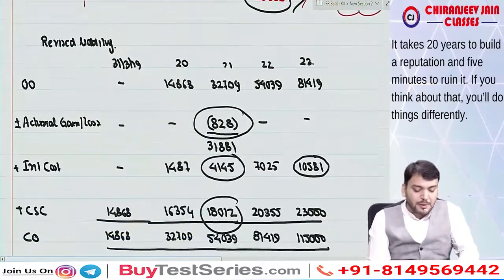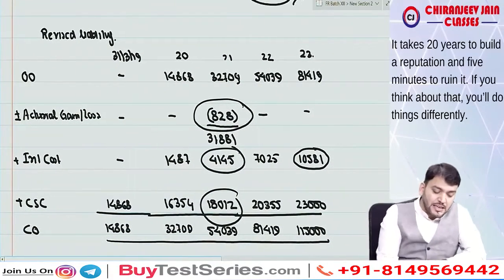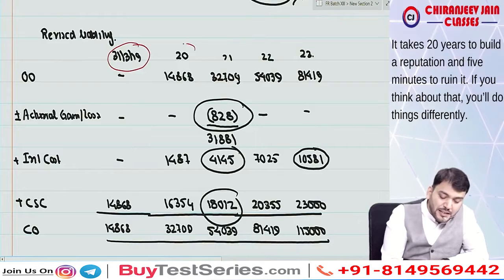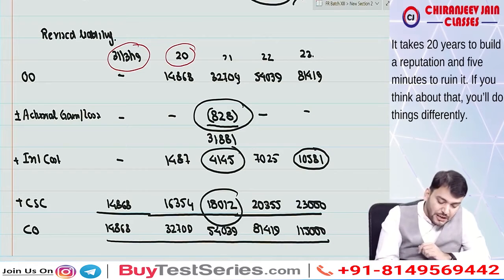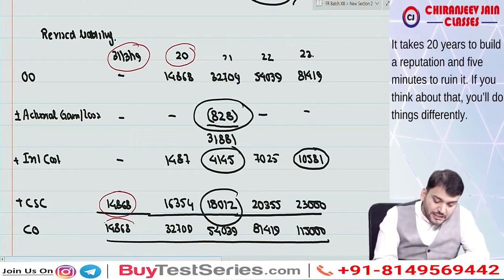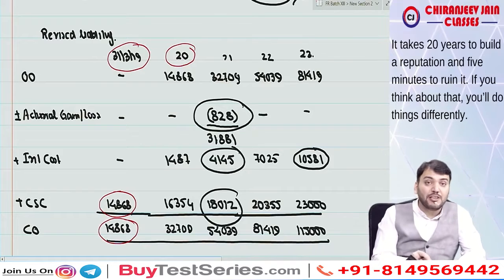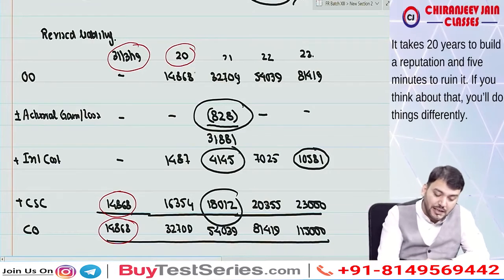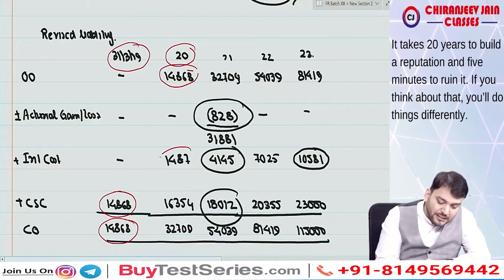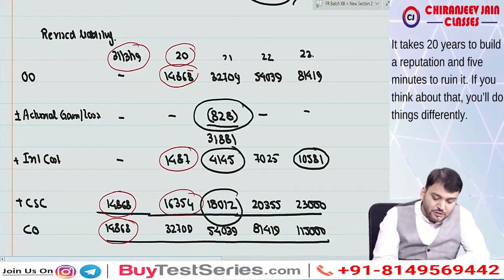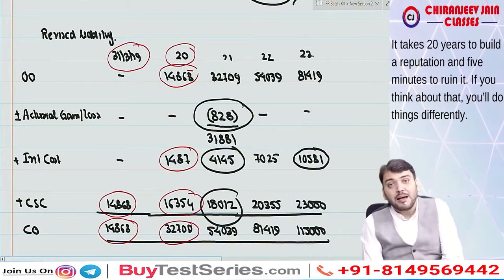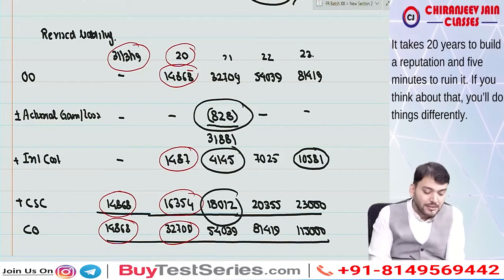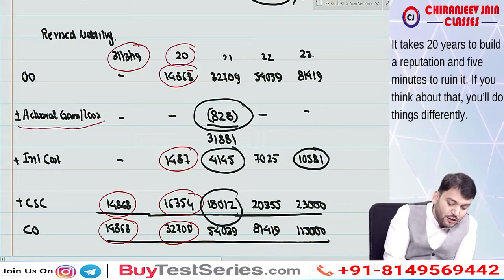So now once again we'll prepare the revised liability statement. Can I say that on 31st March 19 and 31st March 20, whatever we have done as per the old assumption, that will come as per the old assumption. So you can see we have taken the current service cost this, then this becomes this amount. But this is not as per the new assumption, this is as per the old assumption. Correct. Now this amount will come, then interest cost will come, then current service cost will come. This will become the closing obligation. Now in this statement I have intentionally added one more point, that is plus minus actuarial gain or loss.